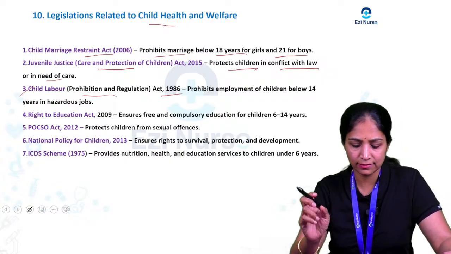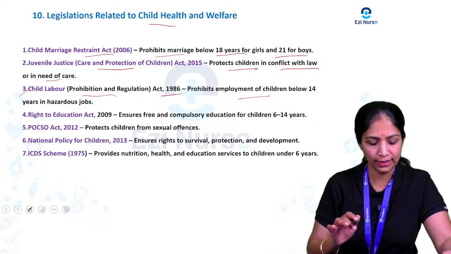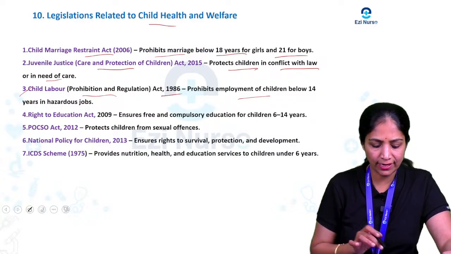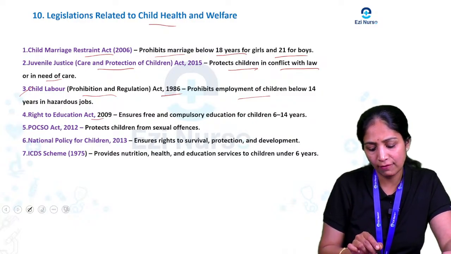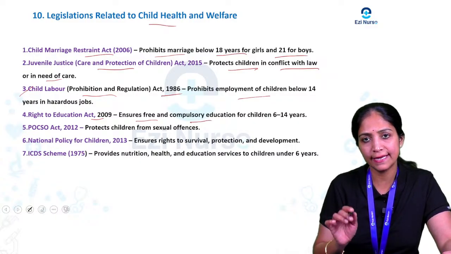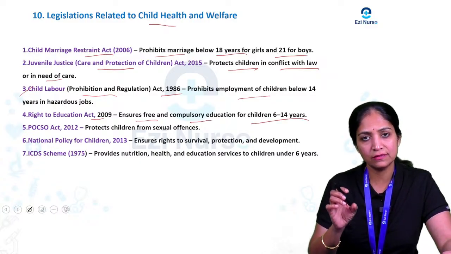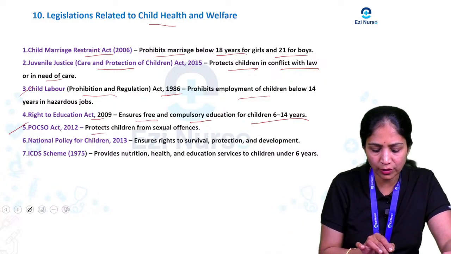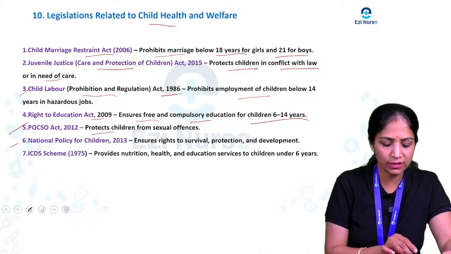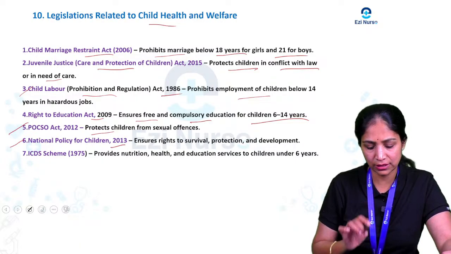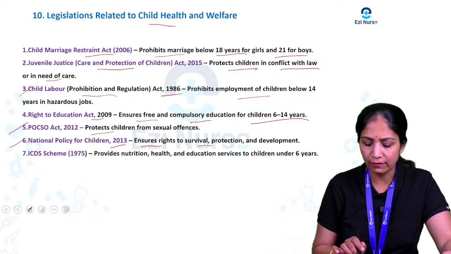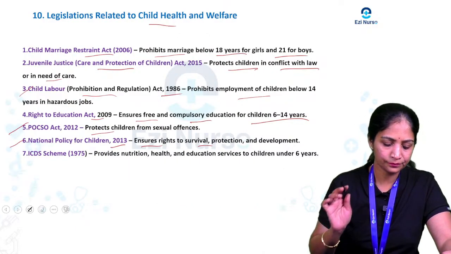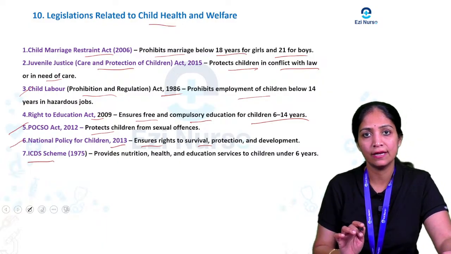The main aim of this act is to prohibit the employment of children below 14 years of age, or any other job they are going to give the child. And the Right to Education Act 2009 ensures that every child between 6 to 14 years gets free and compulsory education. Next one is the POCSO Act, 2012, which protects children from sexual offenses. Next one is the National Policy for Children 2013, which ensures the right to survival, protection and development of the child. And one more is the ICDS scheme, 1975.